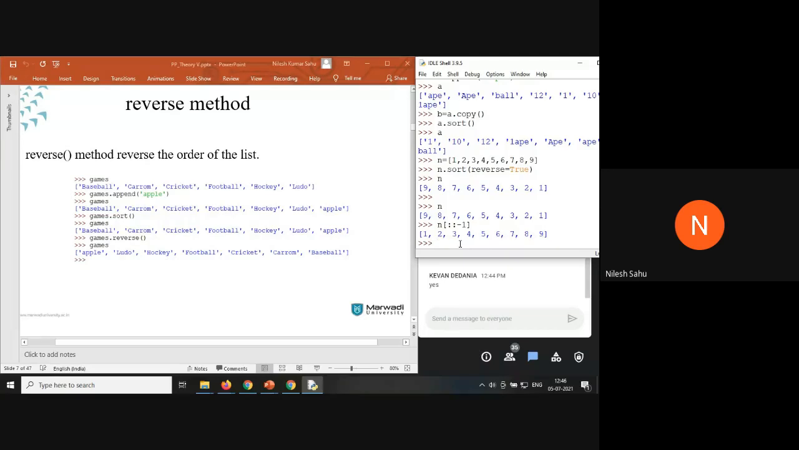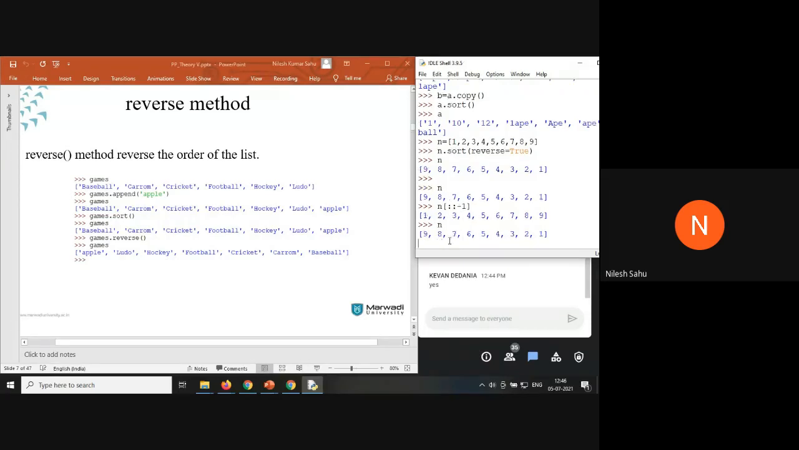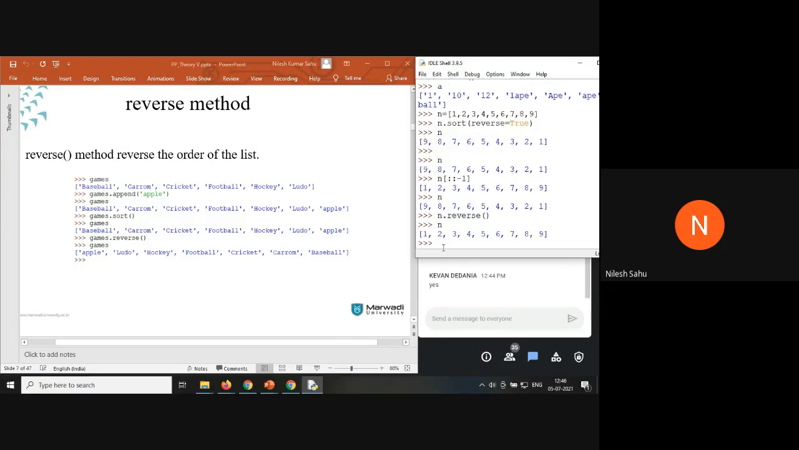Now if you see here, when I use n with square brackets, it doesn't affect the element stored inside the variable n. It is just going to print the value in reverse order, but it's not going to change the value here. But when I say n dot reverse, the value inside n is going to be changed here. So 1, 2, 3, 4, 5, 6, 7, 8, 9. It is going to permanently reverse the elements inside the list.